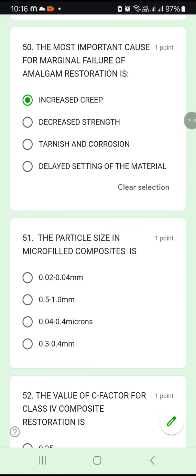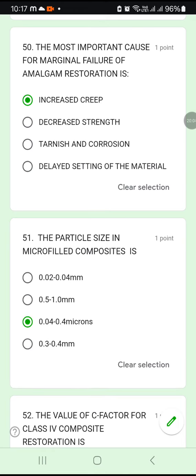Question number 51. The particle size in microfilled composite is 0.02, 0.04, 0.5 to 1, 0.04 to 0.4, or 0.3 to 0.4. The particle size in a microfilled composite is very small, 0.04 to 0.4 microns. Okay, 51C. The particle size in a microfilled composite is 0.04 to 0.4 microns.